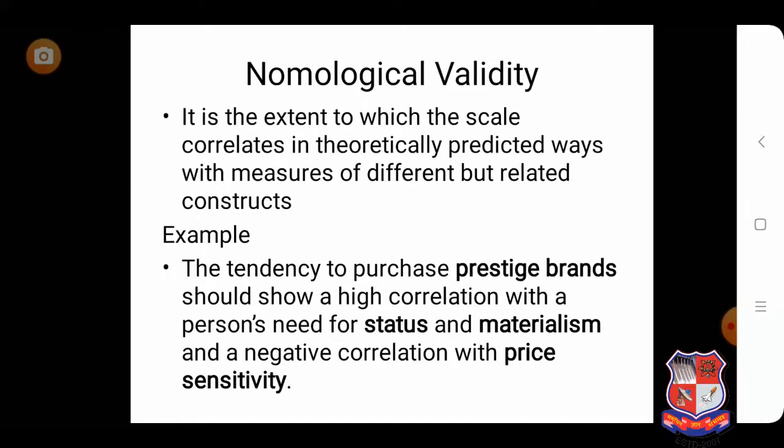So high correlation should be found between prestige and status, prestige and materialism. But a prestige brand is not related to price sensitivity, so a negative correlation should be found between price sensitivity and the prestige of the brand. So this comes under the nomological validity.